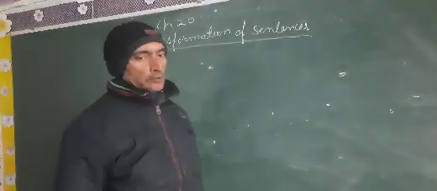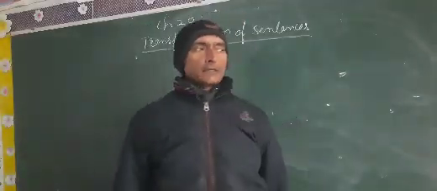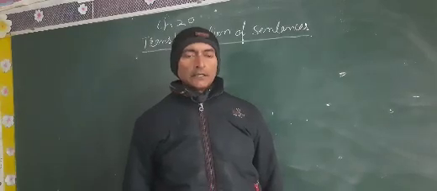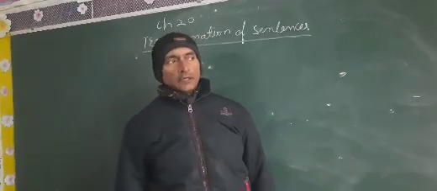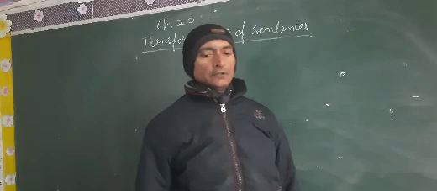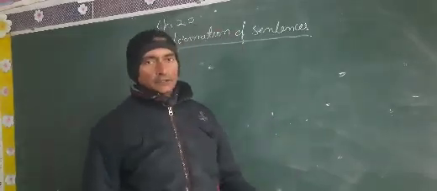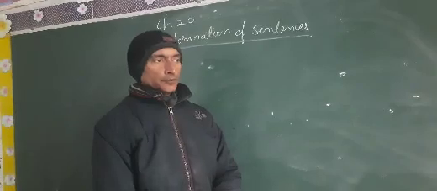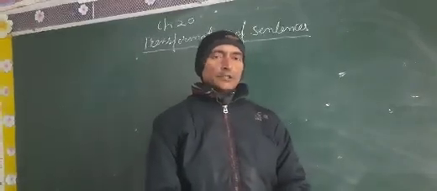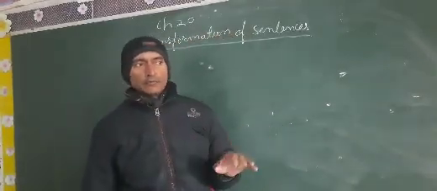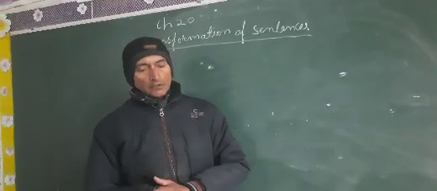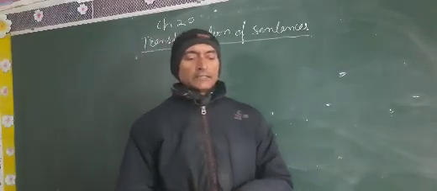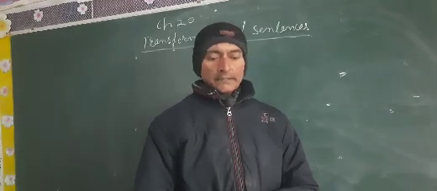Yesterday I told you about how we can change simple sentence into compound sentence and compound sentence into simple sentence. So in simple sentence there is only one clause, that is called sentence, and in compound sentence we saw yesterday that there should be two clauses joined by coordinate conjunction. Now today I am going to tell you how we can change simple sentence into complex sentence.